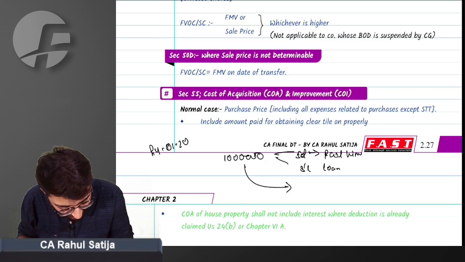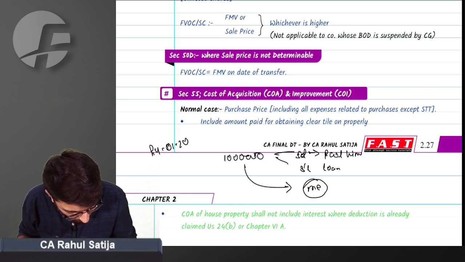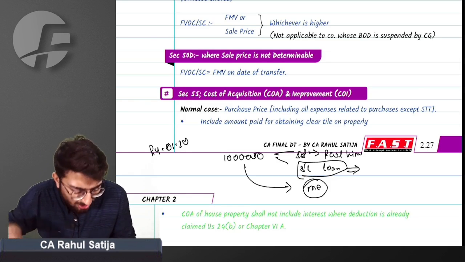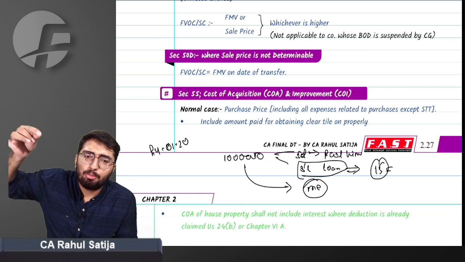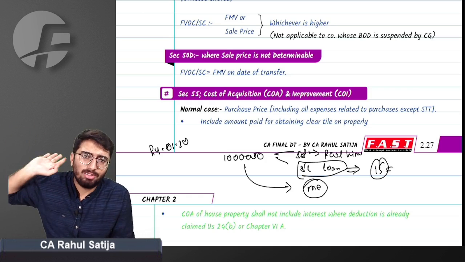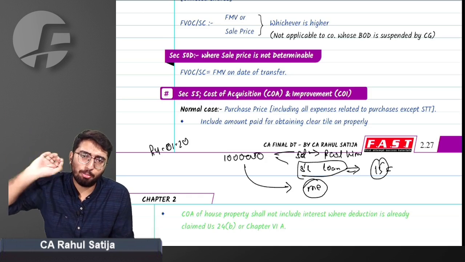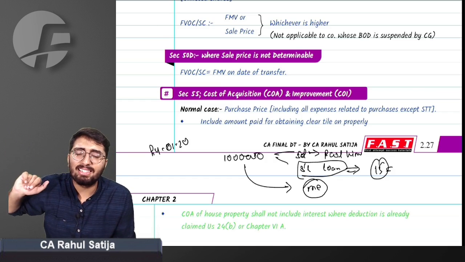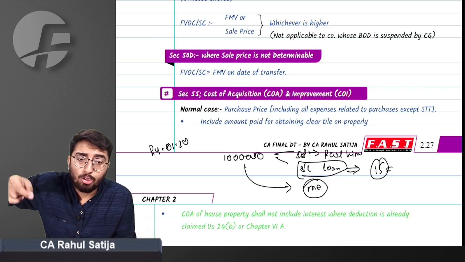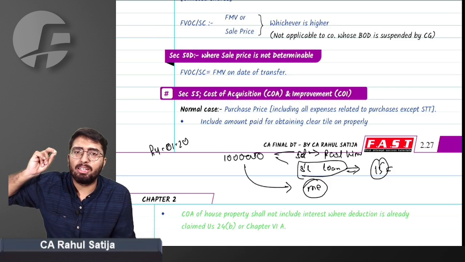Now my father gifted this property to me. I have to pay this loan, and now this loan was increased to 15 lakh rupees. Can I say that I had to pay 15 lakh rupees to get a clear title of this property? The right answer is yes. This expense is being paid to obtain a clear title to the property.